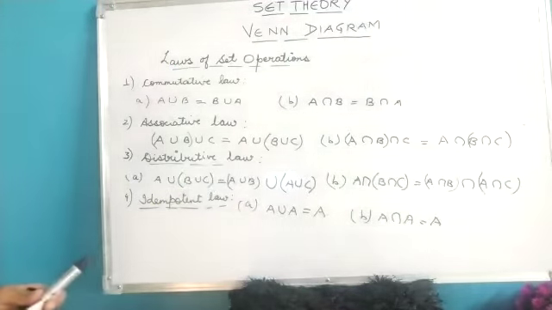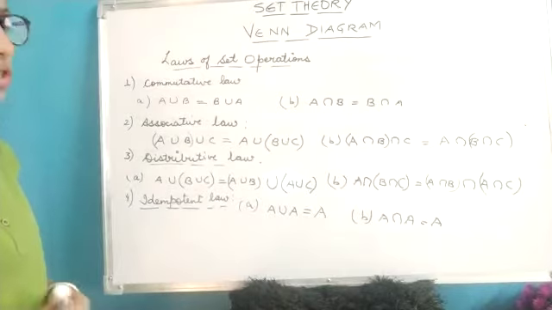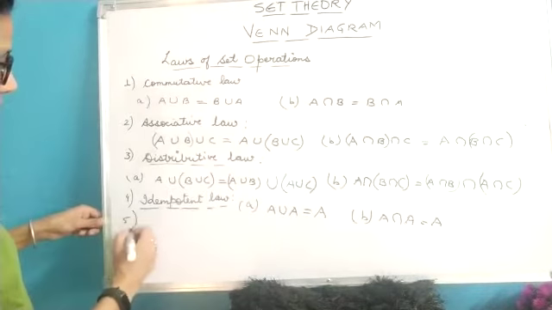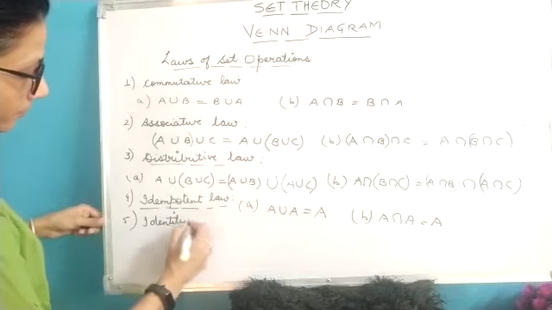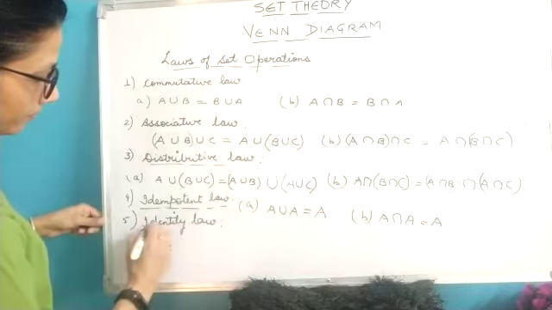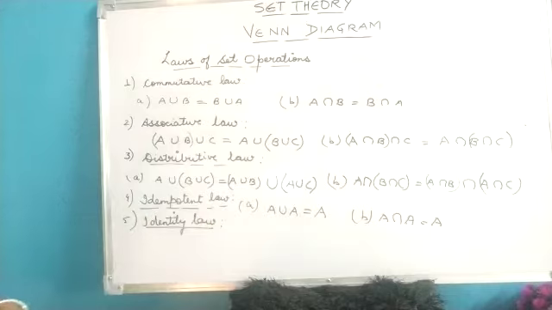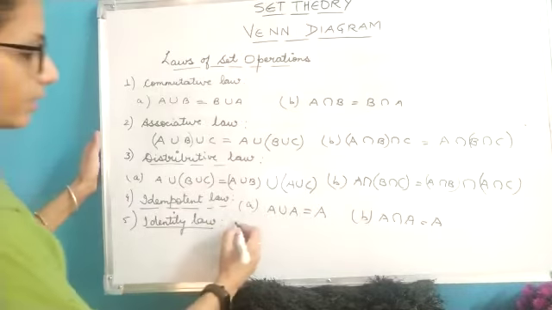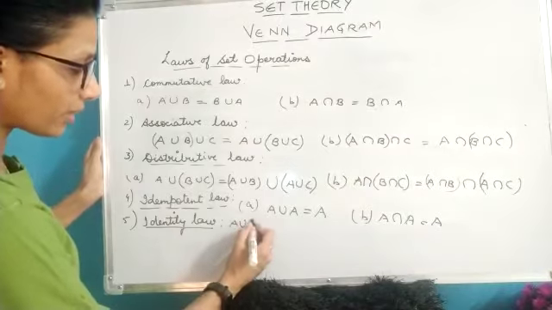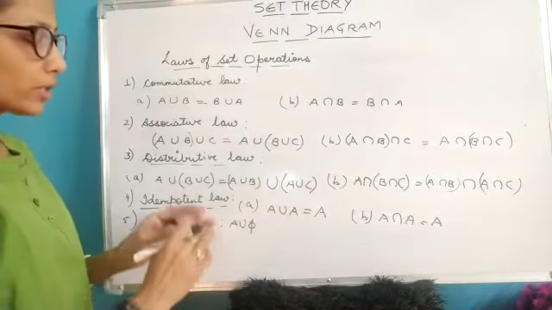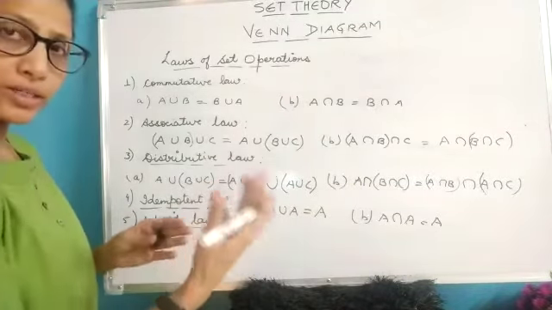Then moving on to the fifth one, which is the identity law. The identity law we do with phi and the universal set.